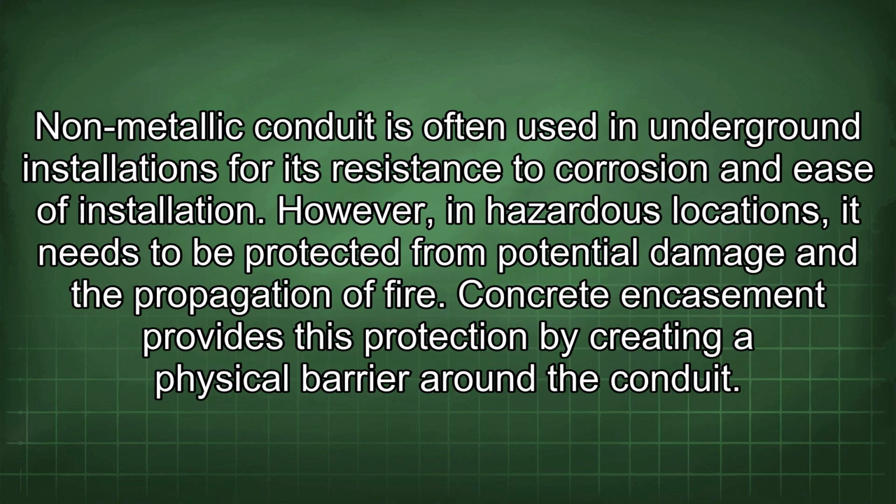Non-metallic conduit is often used in underground installations for its resistance to corrosion and ease of installation. However, in hazardous locations, it needs to be protected from potential damage and the propagation of fire. Concrete encasement provides this protection by creating a physical barrier around the conduit.